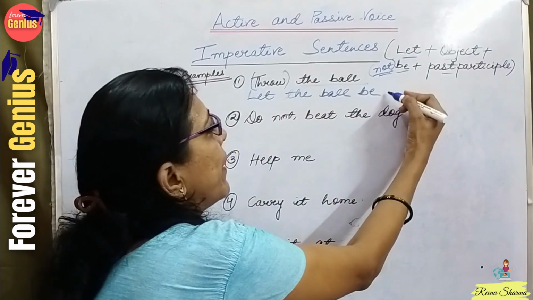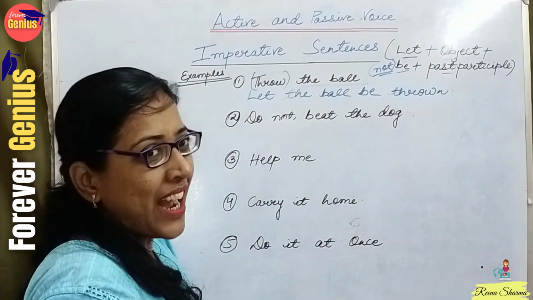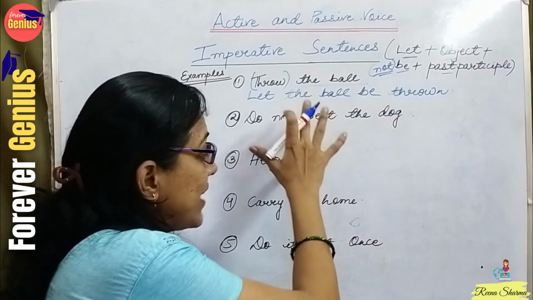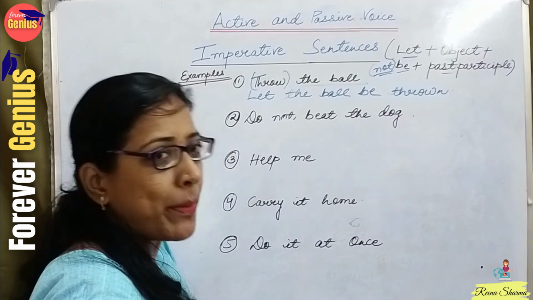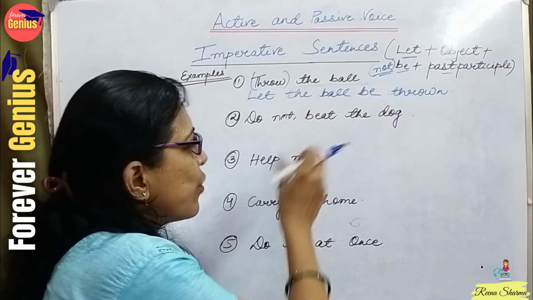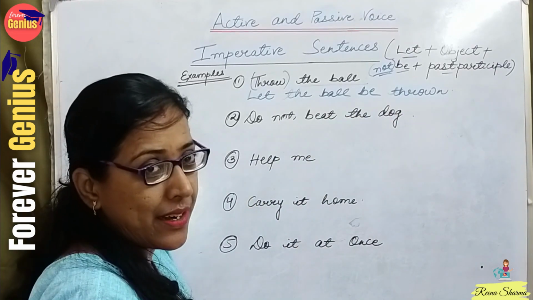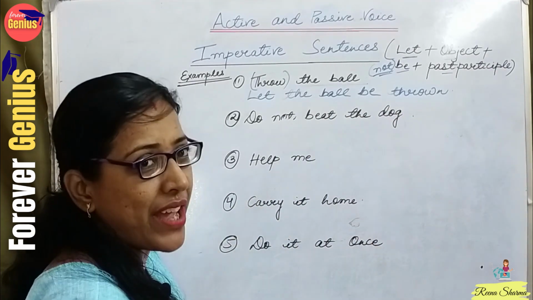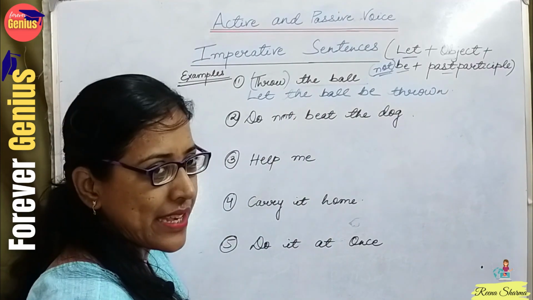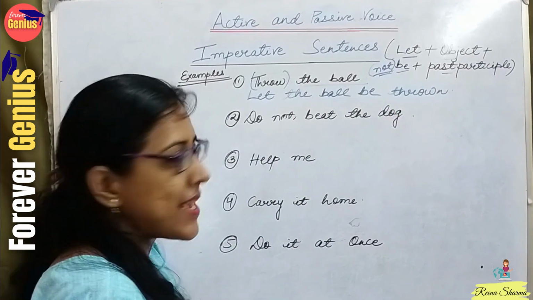So: let the ball be thrown. Isn't the construction very easy? These types of questions are very common in examinations because only small sentences are there. We cannot use by here, the thumb rule which we applied everywhere. It cannot be used in the case of imperative sentences.